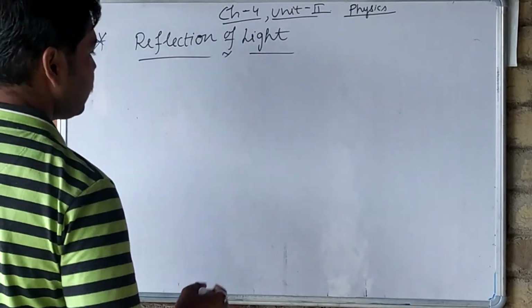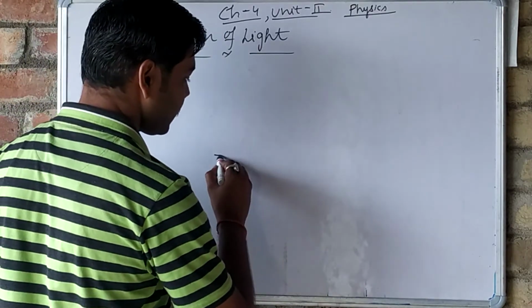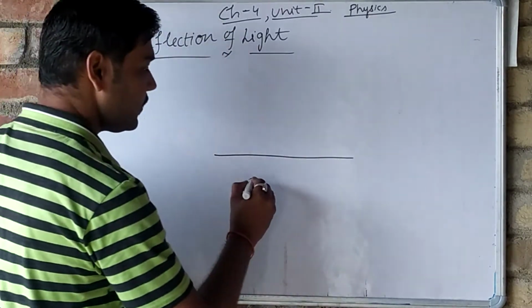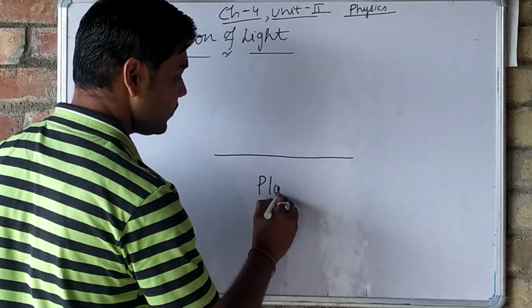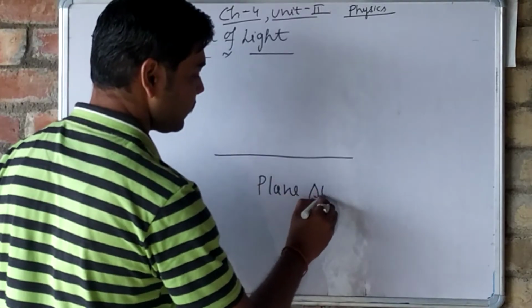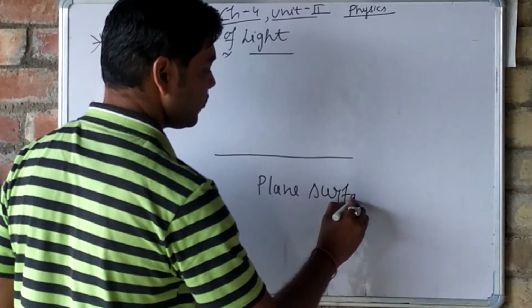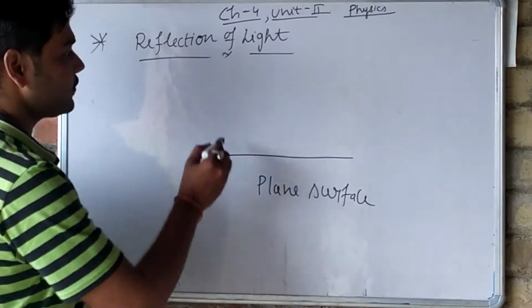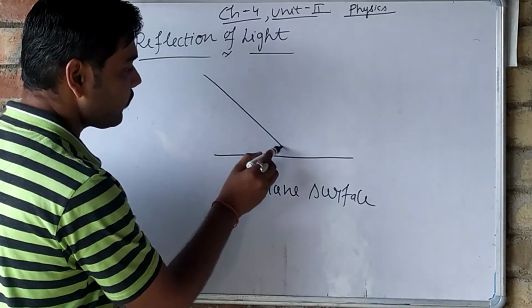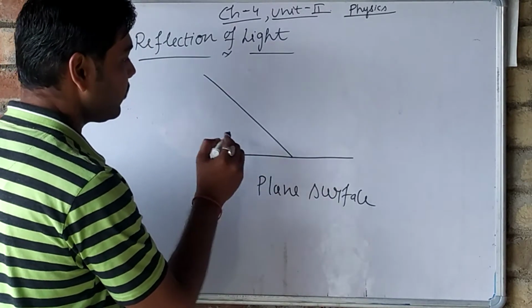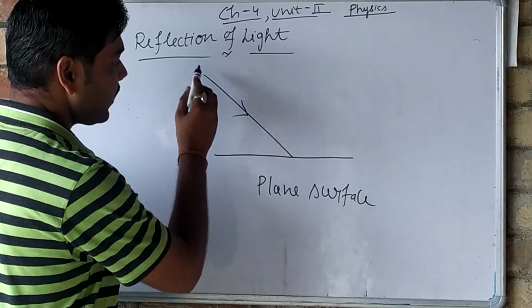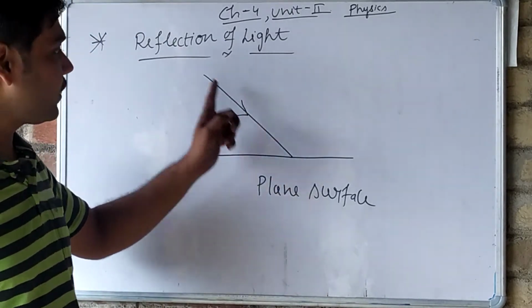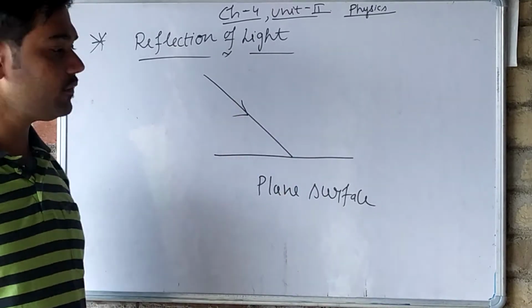So that means what? Suppose this is a plane surface. Okay, this is a plane surface, and on this plane surface what happens? A ray of light is incident on it, at this point.